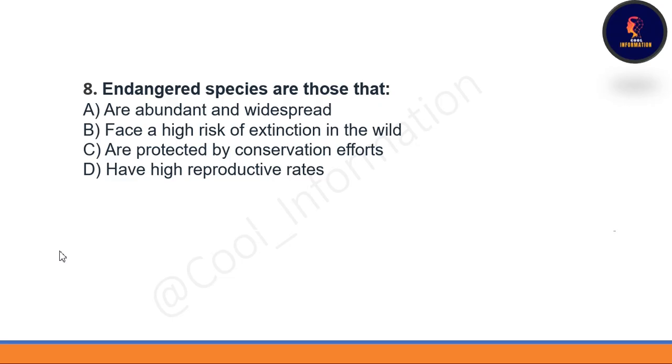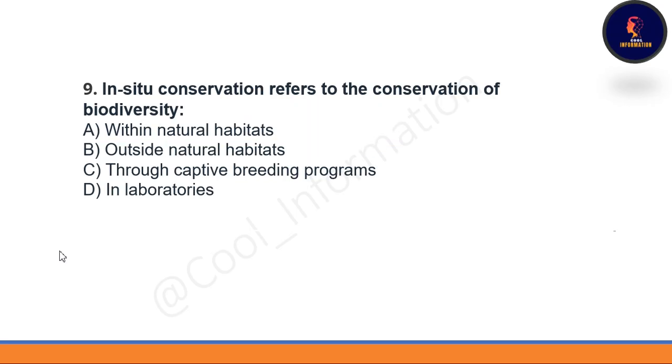Next one, endangered species are those that face a high risk of extinction in the wild. Option B will be correct. Next one, in-situ conservation refers to the conservation of biodiversity within the natural habitat. Now see the question carefully.